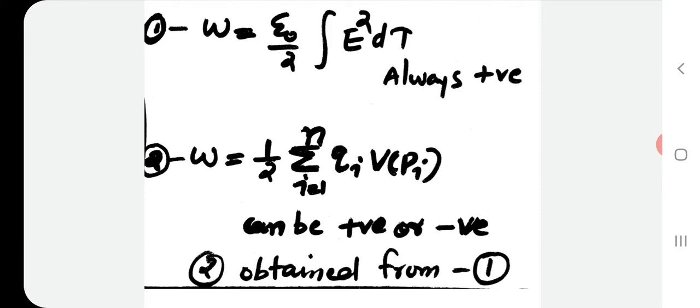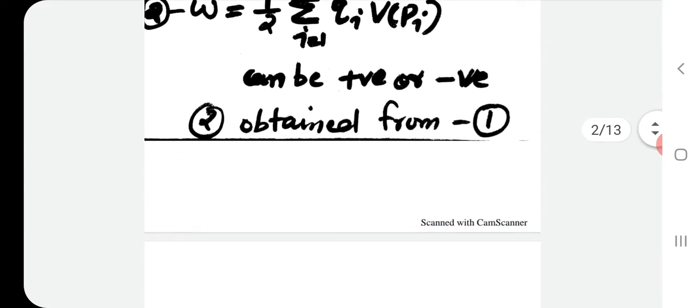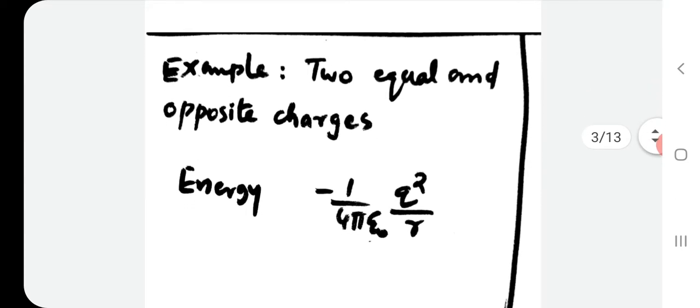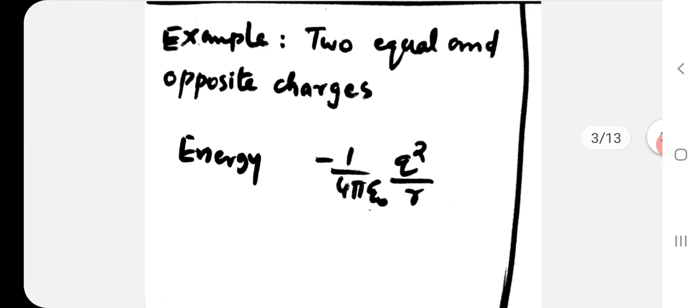From equation 2 we arrived at equation 1, and the work done obtained from that will be always positive. Okay, so there is an inconsistency. For example, if you take two equal and opposite charges, only two charges separated by a distance r, the energy will be minus 1 by 4 pi epsilon 0 q square by r. We have only two charges, so the energy will be this.